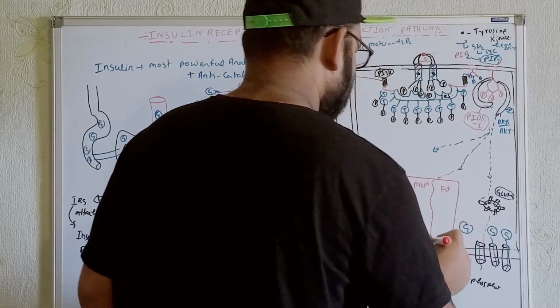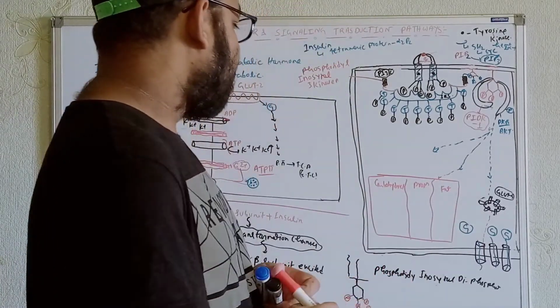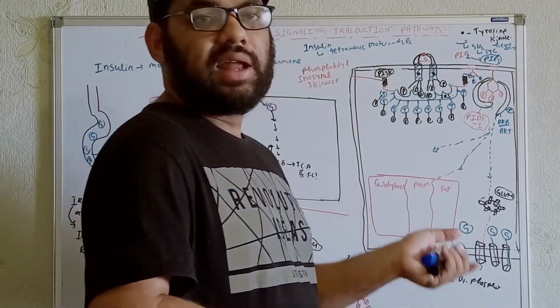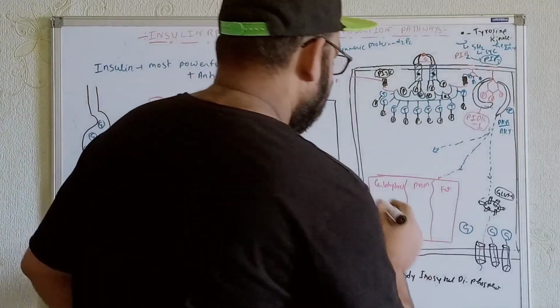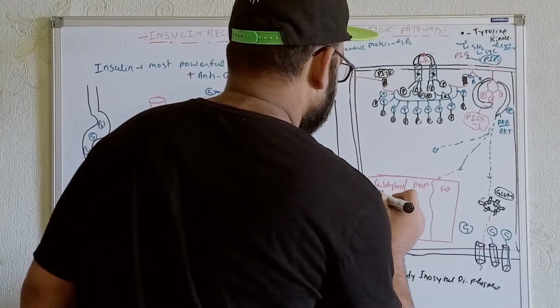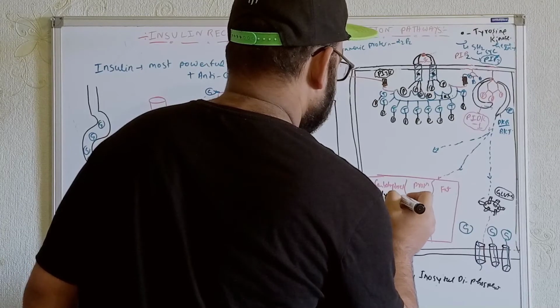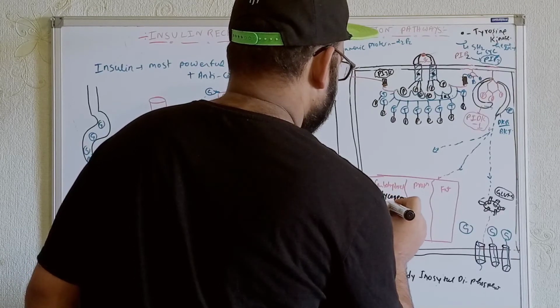See, at first, insulin will convert glucose into glycogen. We know the glycogenesis process will be stimulated over here. So, whatever we get over here is glycogenesis. This process will be activated.